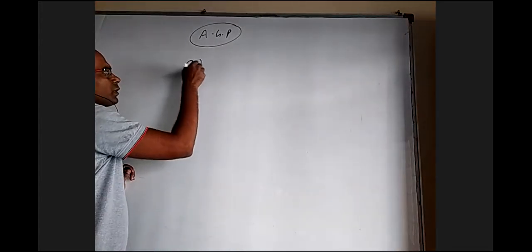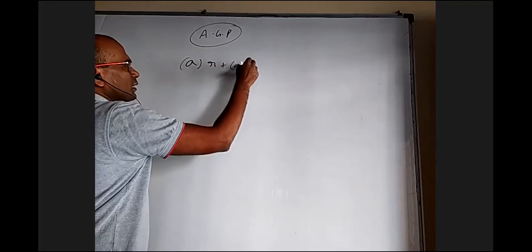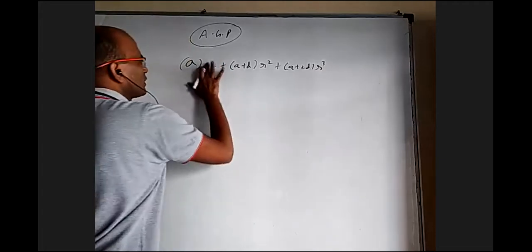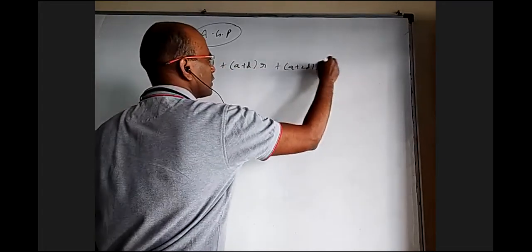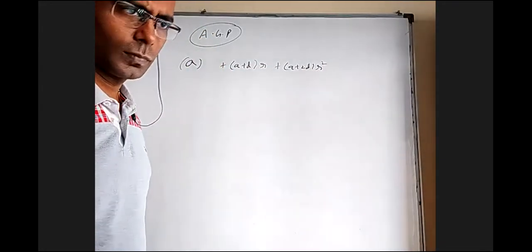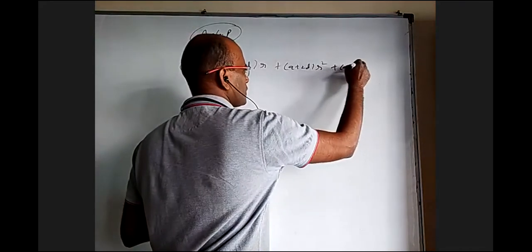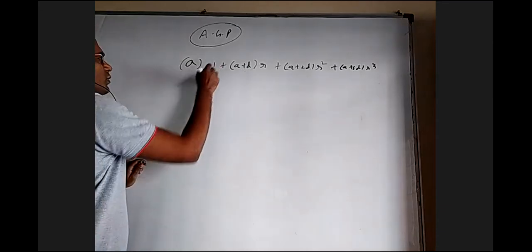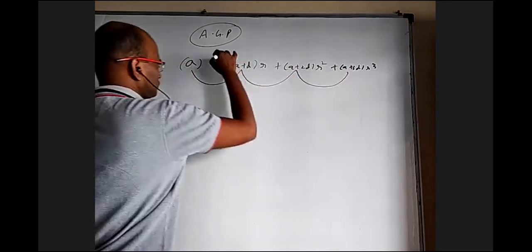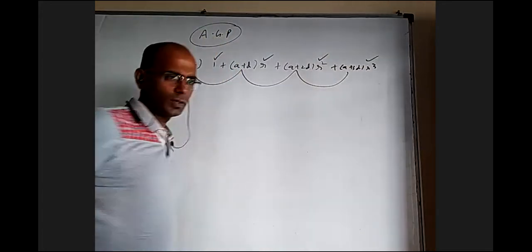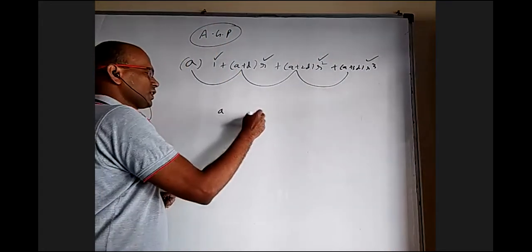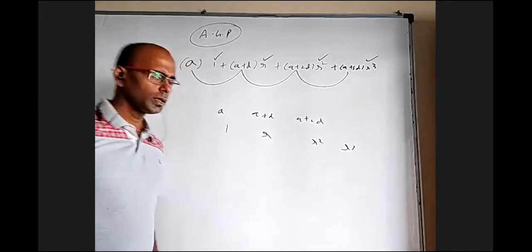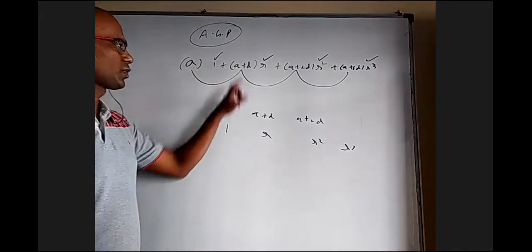I have A into common ratio R, A plus D into R square, A plus 2D into R cube. I don't have to write anything here. Here I can write R, here I can write R square, and A plus 3D into R cube, and so on. You can see all these, first into one, you can write if you want. All these numbers are in AP. All these numbers are in GP. So they took A, A plus D, A plus 2D and so on, and 1, R, R square, R cube, and so on. This AP, this GP: these two's product is this, these two's product is this, these two's product is this.